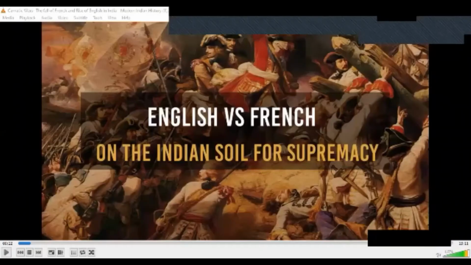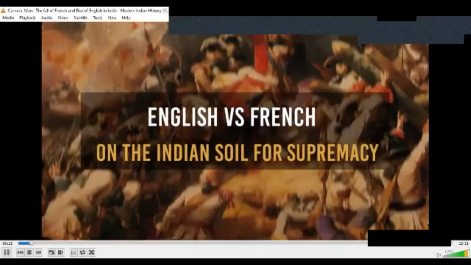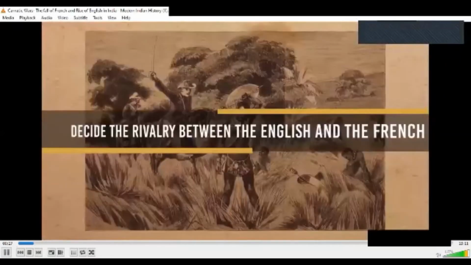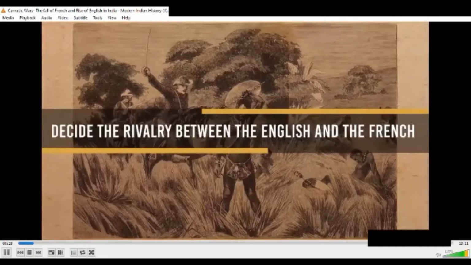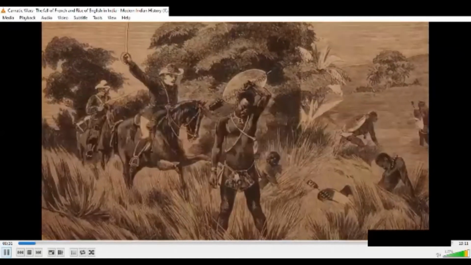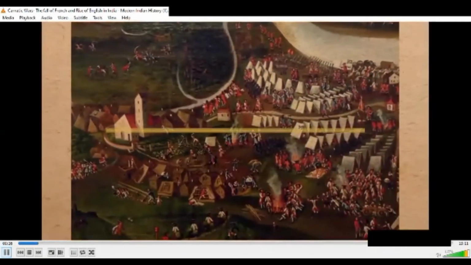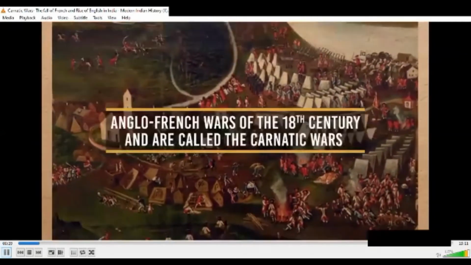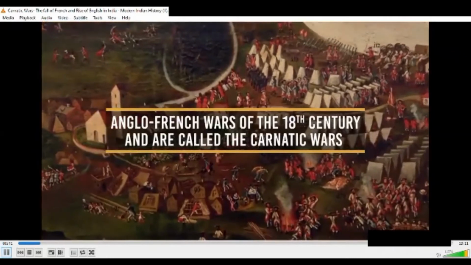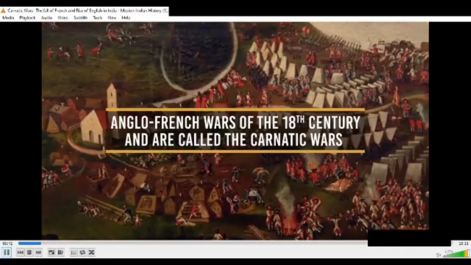And the French on the Indian soil for supremacy. These wars were fought to decide the rivalry between the English and the French and were directly connected with their rivalry in Europe. These were really part of the great Anglo-French wars of the 18th century and are called the Carnatic Wars because the theatre of these wars in India lay mainly in the Carnatic portion.